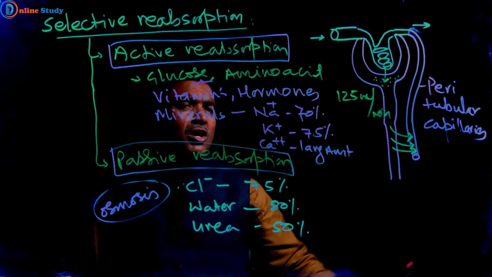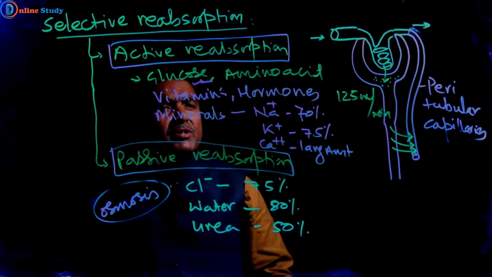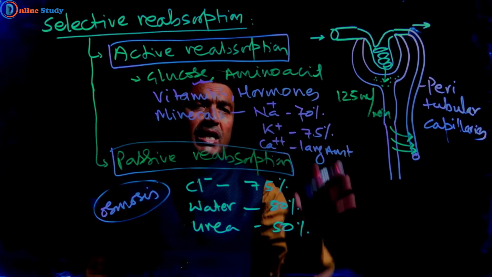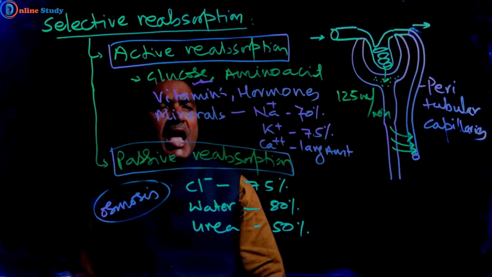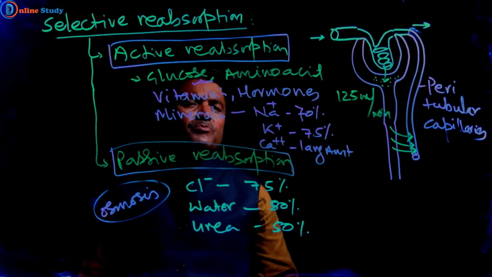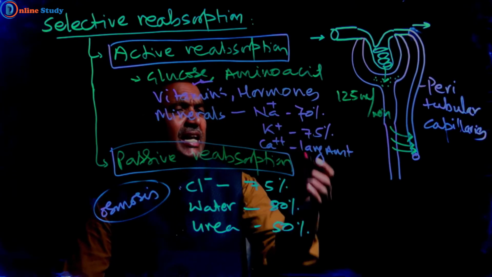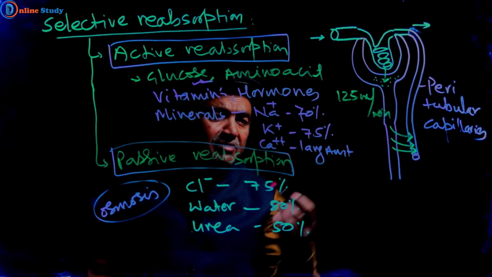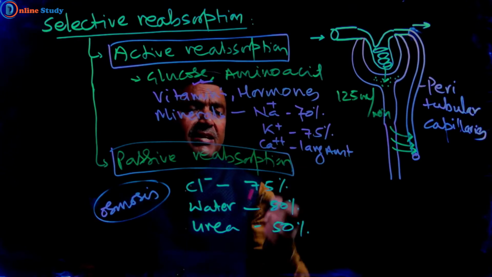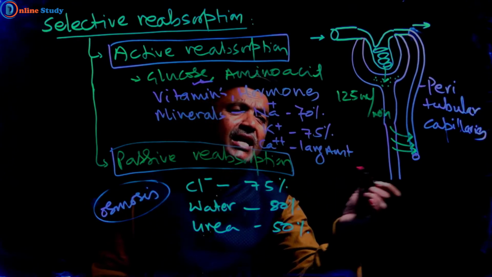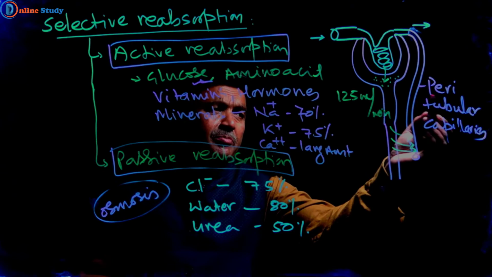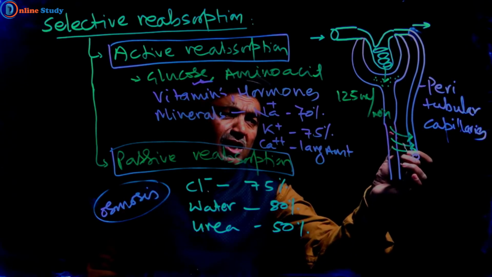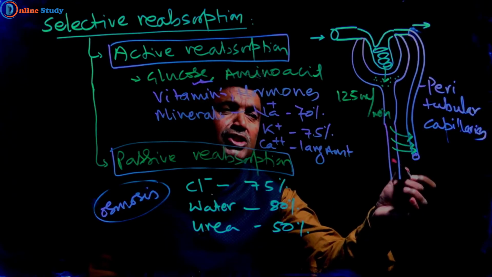Amino acids, vitamins, and hormones, almost all are reabsorbed. Among minerals, 75% of sodium ions are reabsorbed, 75% of potassium ions are reabsorbed, and a very large amount of calcium ions is reabsorbed by the peritubular capillaries from the renal tubule.